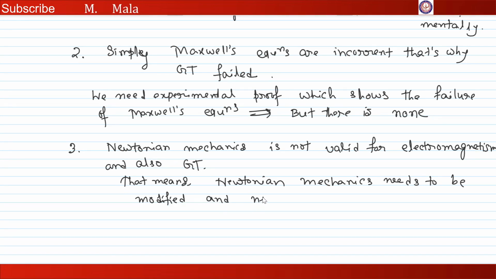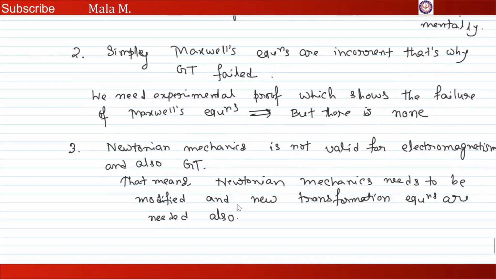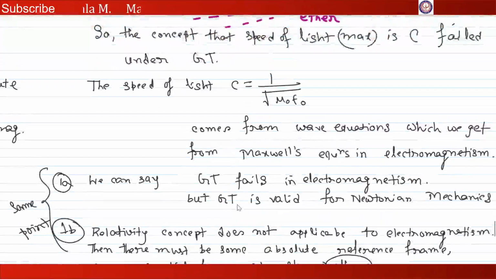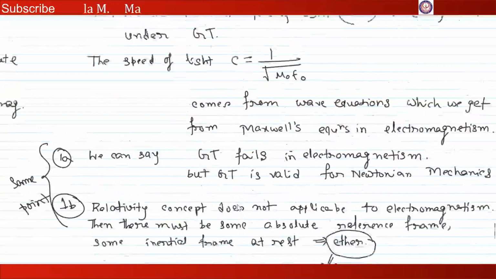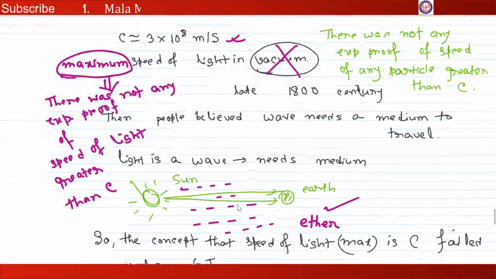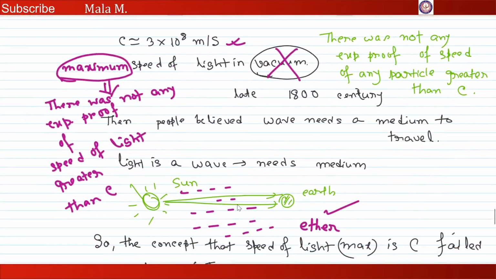And new transformation equations are needed also. So these are the consequences. So there is some contrary Galilean transformation. In case of Galilean transformation, it is valid for Newtonian mechanics but not for electromagnetism. That means speed of light. So these contraries lead to some confusion, and how can we clear our confusion?